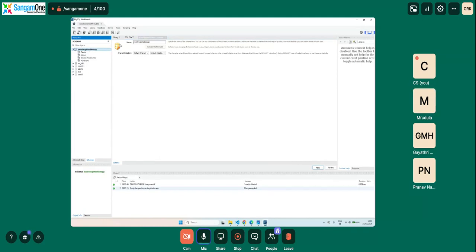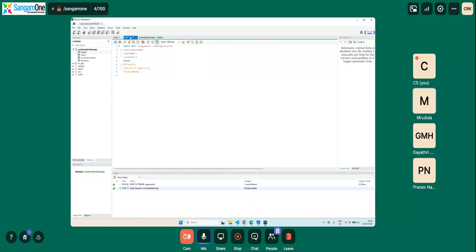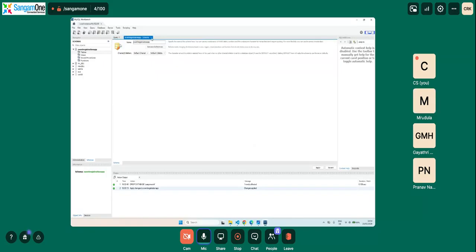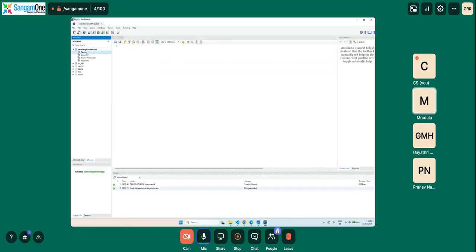Now just click on this and then we have our tables. We haven't created any tables. So what we will do is right click on tables and say create table.